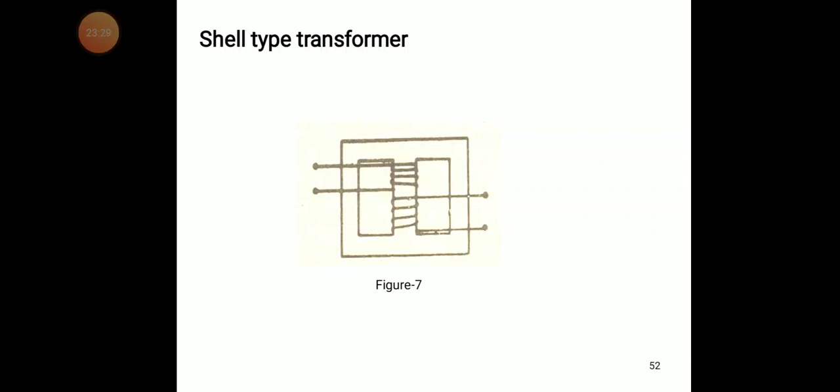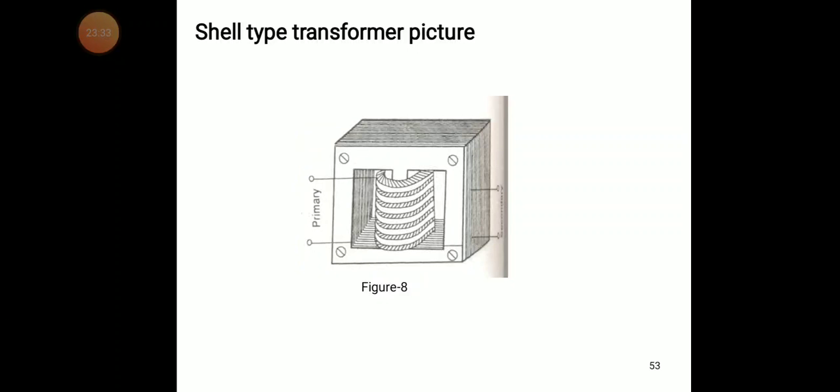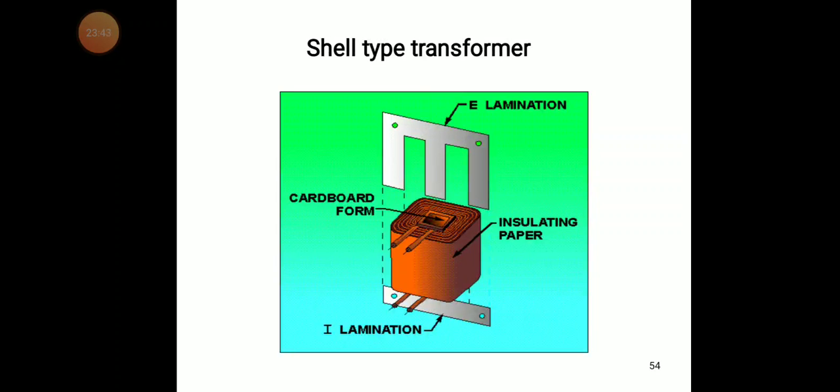The shape is like a shell. By seeing the picture you can understand very easily how it is mounted. In the shell type transformer the laminations are the E and I combination.